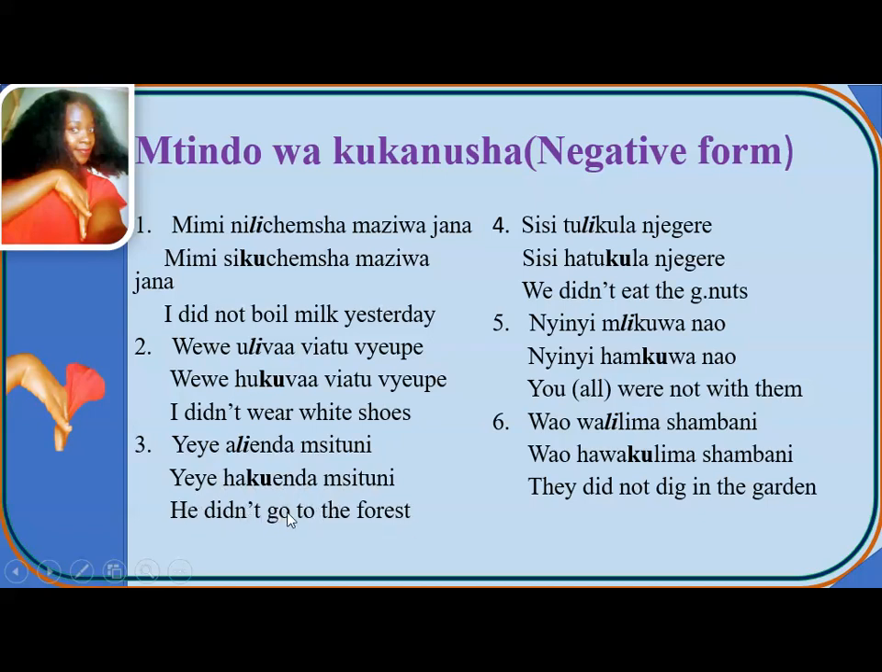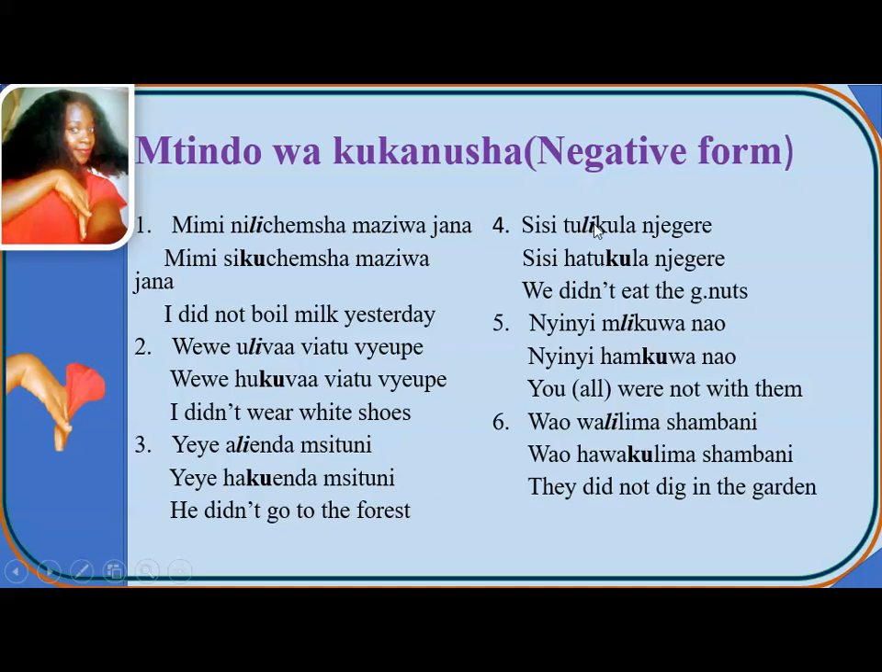He didn't go to the forest. Yeye means he or she. Ha is a negative subject prefix for ye. Ku is a negative tense marker for past simple tense. Then enda means a verb. Msituni, when you find this ni added on a noun, it means a position. So you can say to the forest, in the forest, from the forest, or at the forest. But for this case, it will be to the forest.